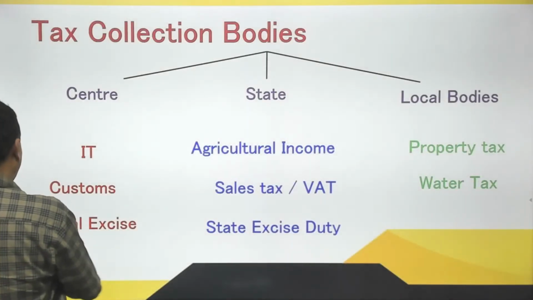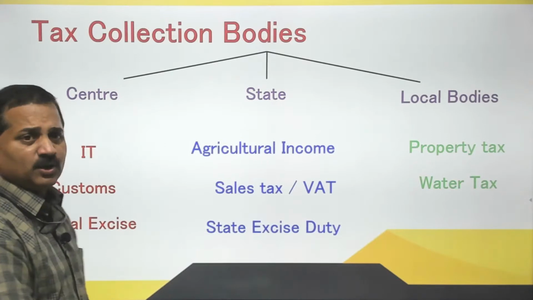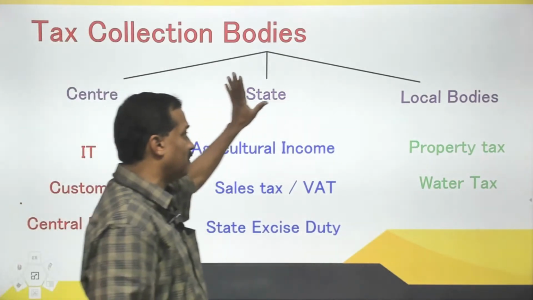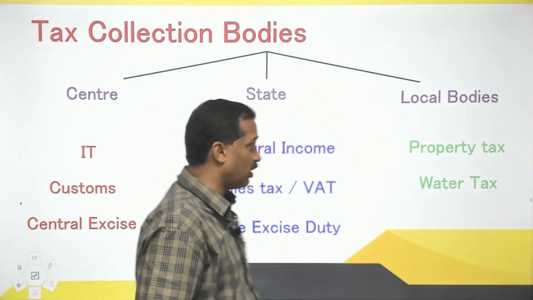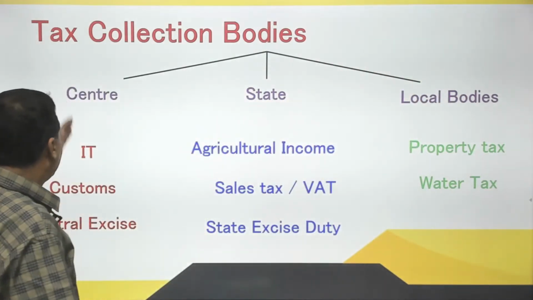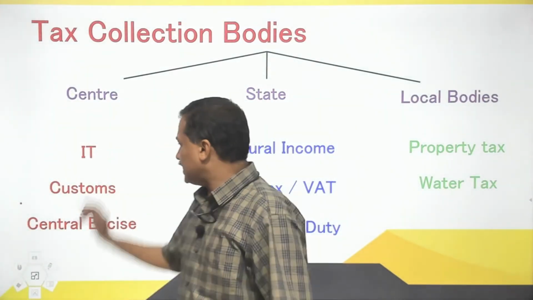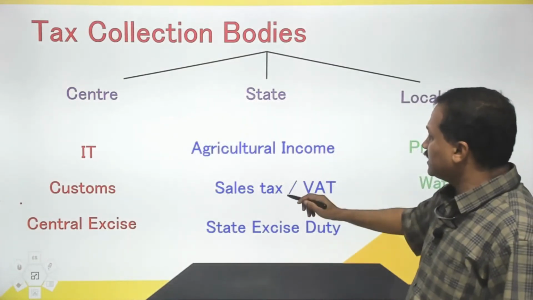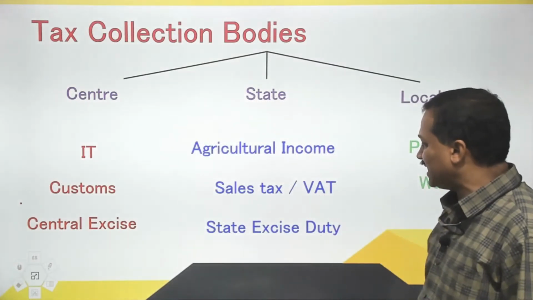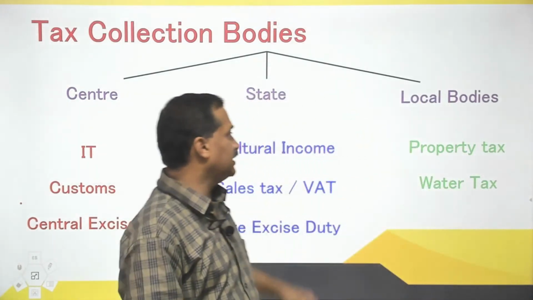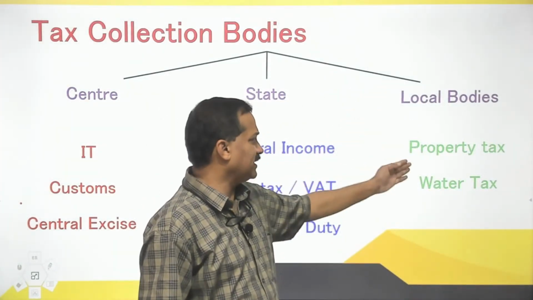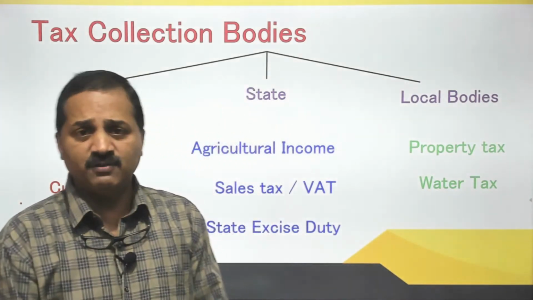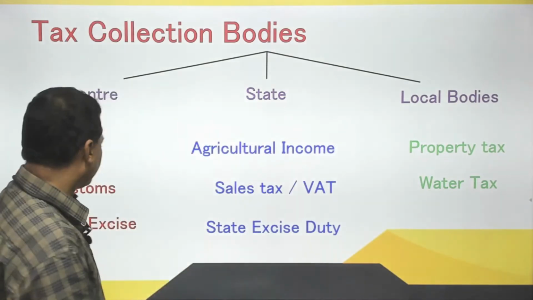So, what are the tax collection bodies? We know that there are three types of governments that we have: the federal government or the central government, the state government and the local bodies, local self governments. So, the central government collects income tax, customs and central excises. For example, state: agriculture income tax, sales tax or VAT or state excise duty, and these are the local government taxes, property tax and water tax. These are all examples for taxes levied by different forms of governments.